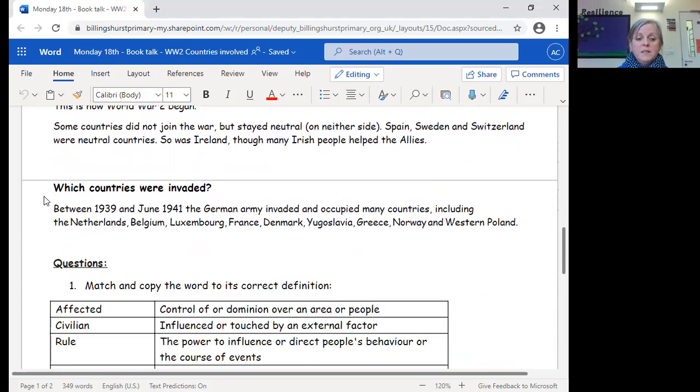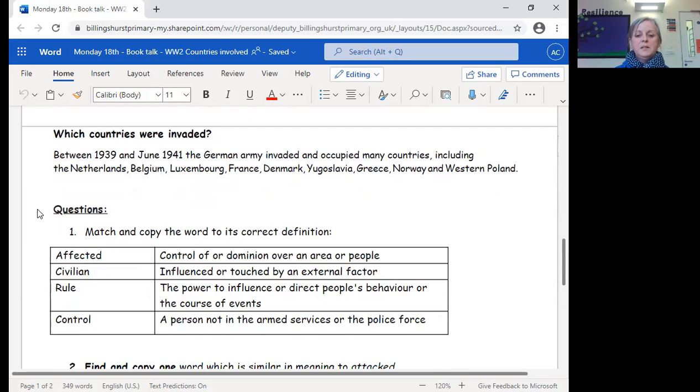Which countries were invaded? Between 1939 and June 1941, the German army invaded and occupied many countries, including the Netherlands, Belgium, Luxembourg, France, Denmark, Yugoslavia, Greece, Norway, and Western Poland. Okay, so that's the text over.